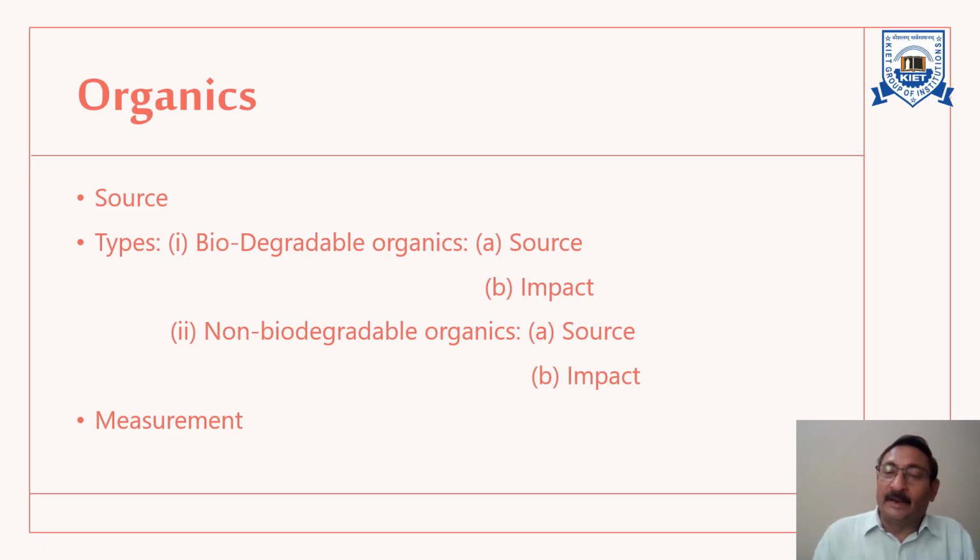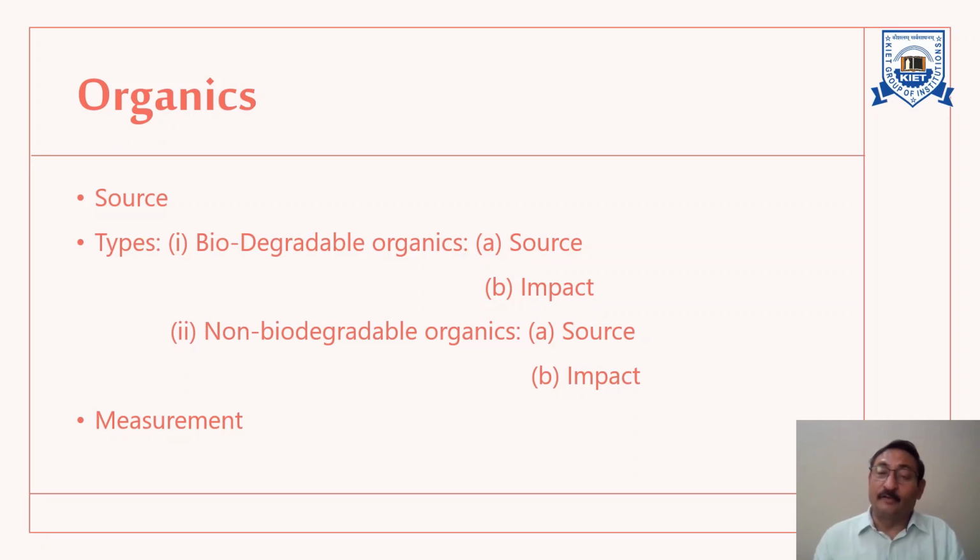The next parameter is organics. Actually, they are soluble in water. If we talk broadly about the source of organics, they come from natural sources or may result from human activity.